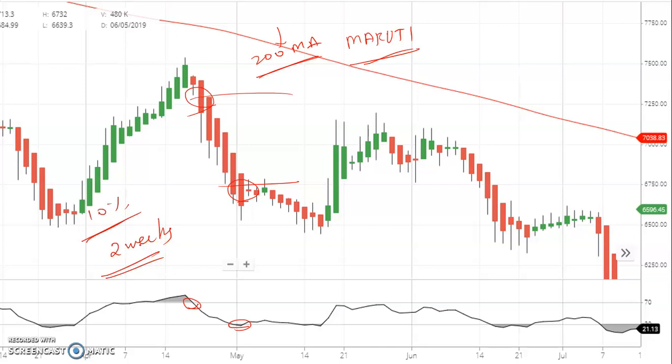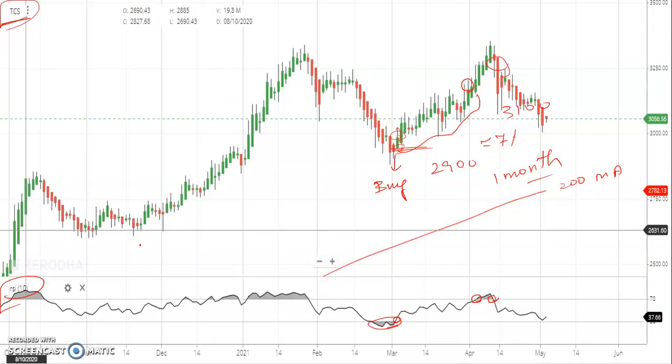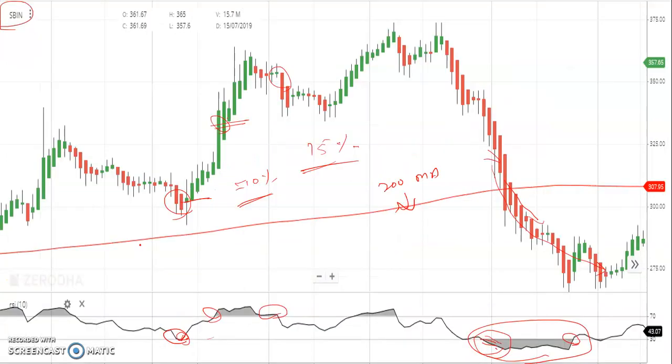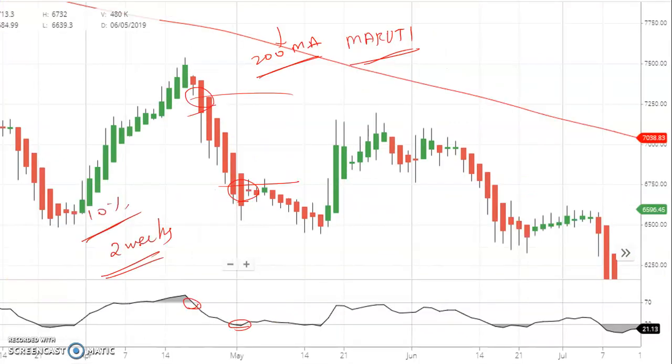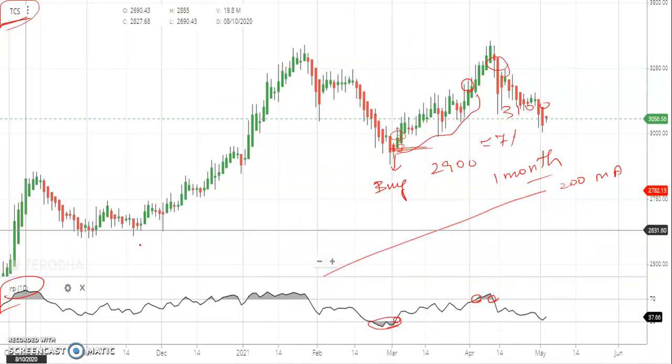Okay, just look at the money we are making in this strategy, guys, and we are not buying or selling any unknown stocks at all. See, TCS, State Bank of India, ITC, Maruti, everything is known stocks. We are betting only on that. Okay, and just see the percentage we are making in this.